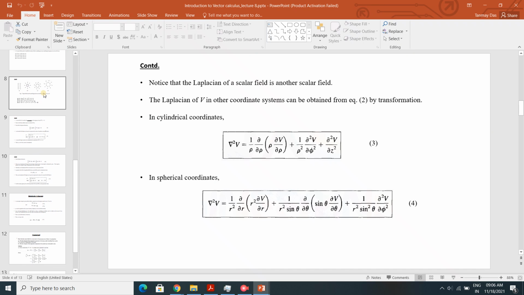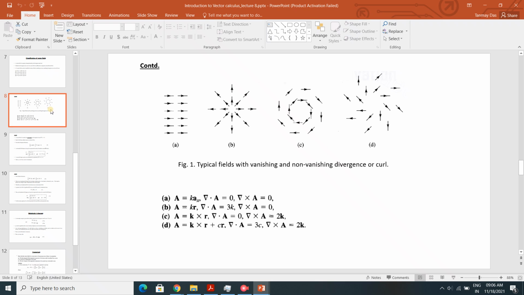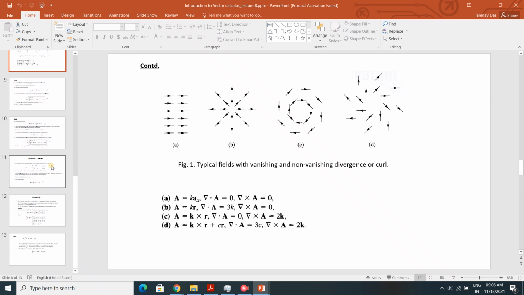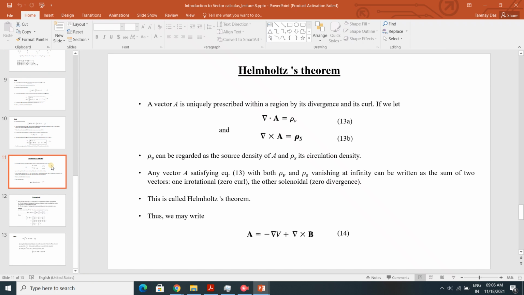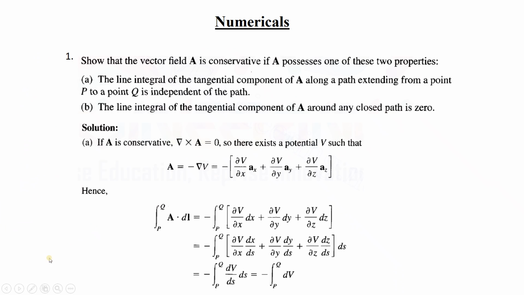Okay, so in the last class, we discussed the Laplacian operator and the classification of vector fields. That is, when a vector field is said to have non-zero divergence or zero divergence, and zero and non-zero curl, which we have seen. Then we discussed the Helmholtz theorem. Now there was a numerical that we were discussing, so I will continue with that.